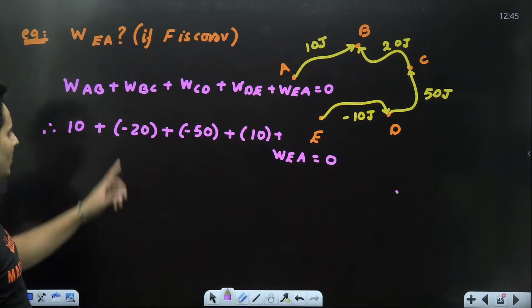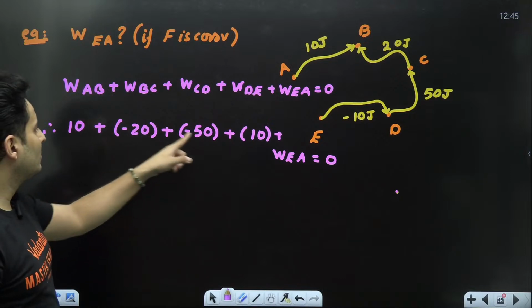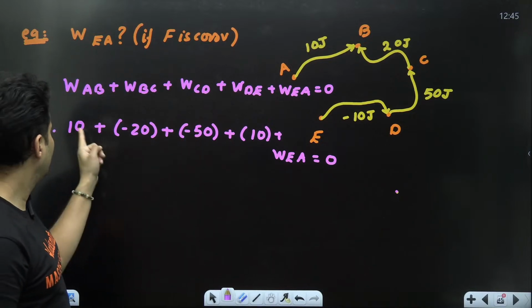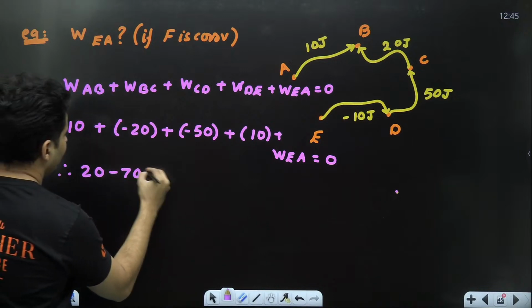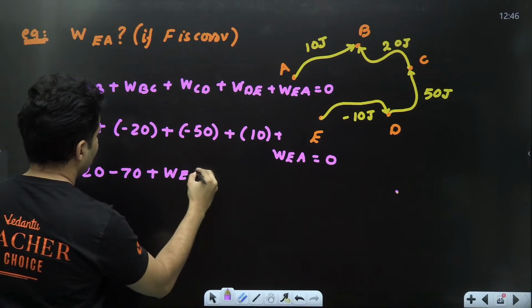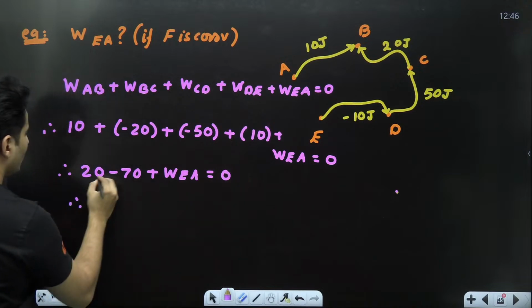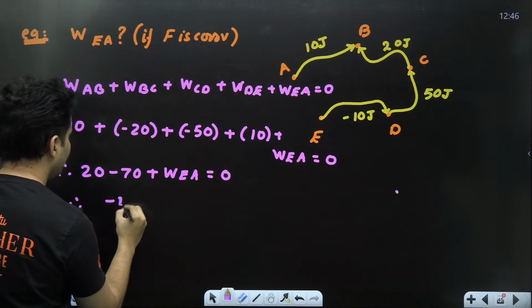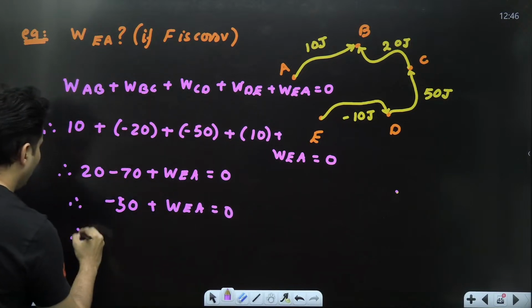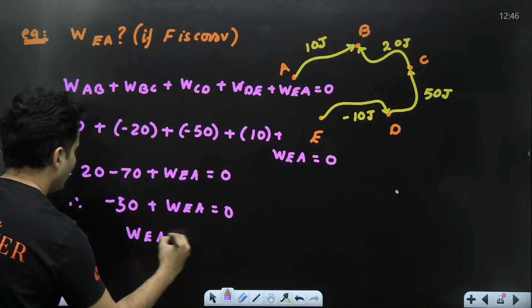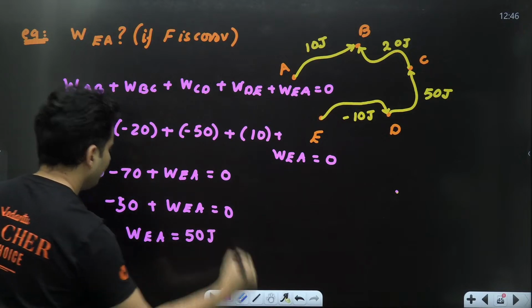First let's add all these numbers. Minus 20 and minus 50 is minus 70. 10 and 10 is 20. So I'll just have 20 minus 70 plus work done from E to A is 0. So 20 minus 70 is minus 50, guys. Minus 50, right? So therefore, the work done from E to A will be plus 50 joules.